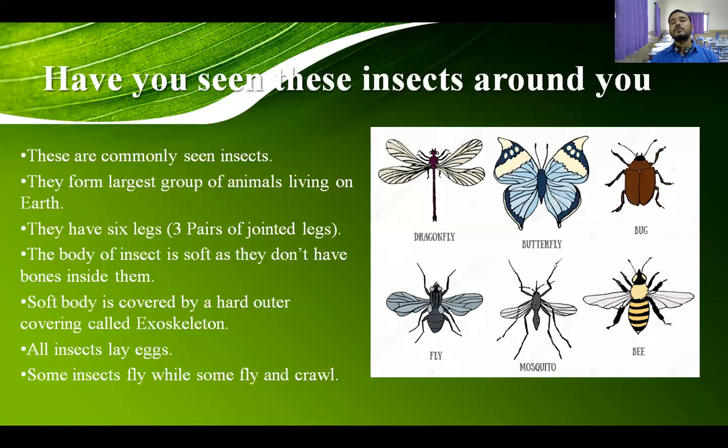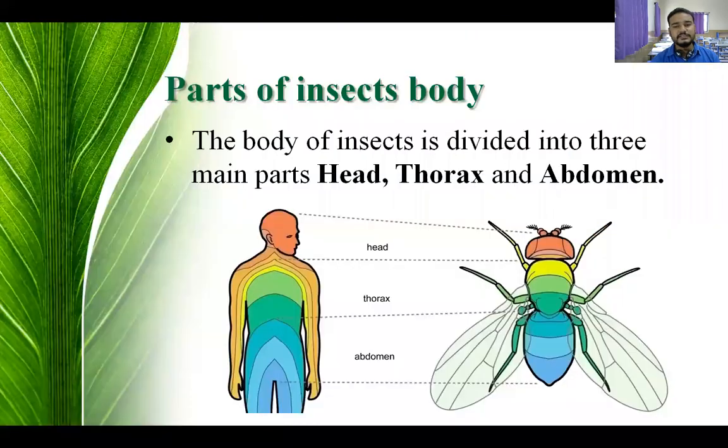Got it? Now we are going to see some insects and their body parts. Here in the picture you can see our human body, and in another picture one insect's body is given. As our body is divided into 3 parts, like head, thorax, and abdomen, where thorax means our mid chest area, likewise the insect's body is also divided into 3 parts. First is a head, second one is a thorax, and third one is an abdomen.